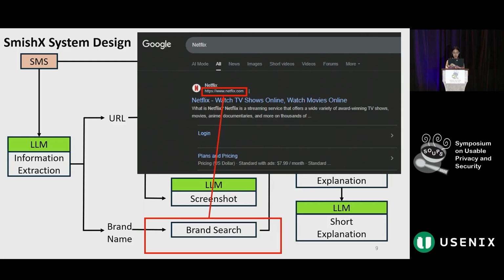For the search results, we collect the top 5 URLs from Google. The rationale is that phishing websites typically cannot outrank a legitimate official website in a Google search. These contexts help the system better assess the message legitimacy.